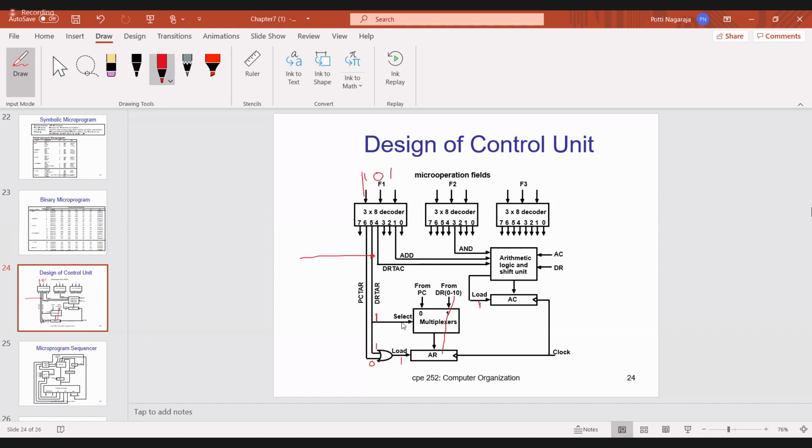Now see here, the selection line is 1. Whenever the selection line is 1, it will select the first input line. And what is the first input line? DR 0 to 10. Now for the next clock cycle transition, whatever content is present in DR 0 to 10 will be transferred to AR, address register. Why only 0 to 10 content is transferred from DR to AR? Because AR register is only 11-bit size and data register size is 16-bit, but you require only 11-bit.